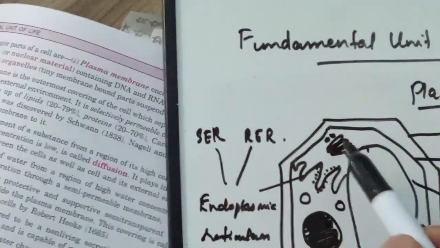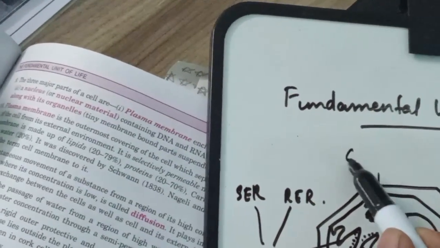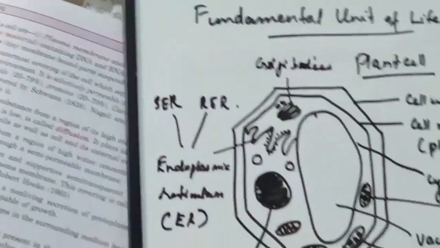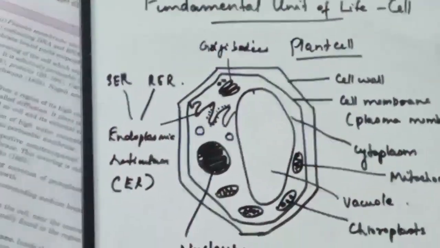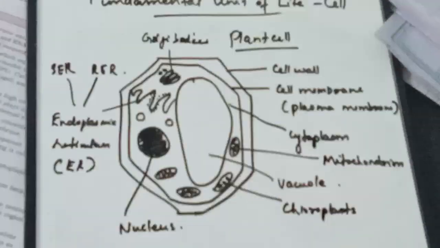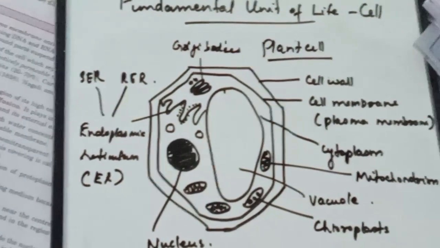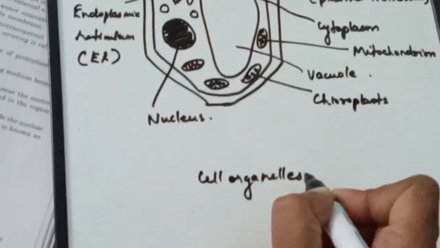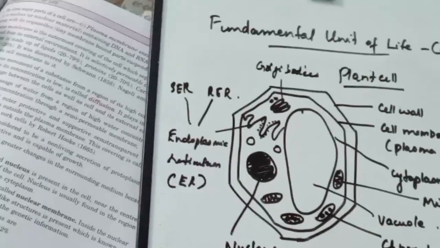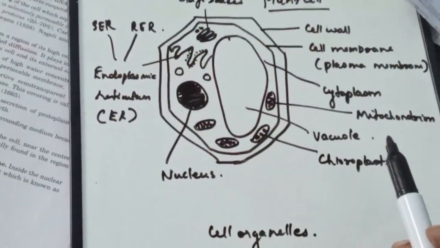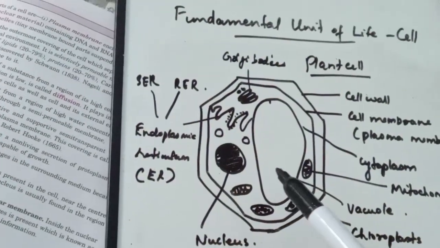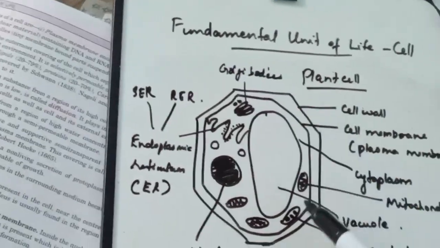Then it is the Golgi bodies or the Golgi apparatus. So these are the cell organelles. The structures that are found within the cell are known as cell organelles. What are they known as? Cell organelles. So the cell organelles include chloroplast, then mitochondria, endoplasmic reticulum, and we have the nucleus, and within it a large vacuole.